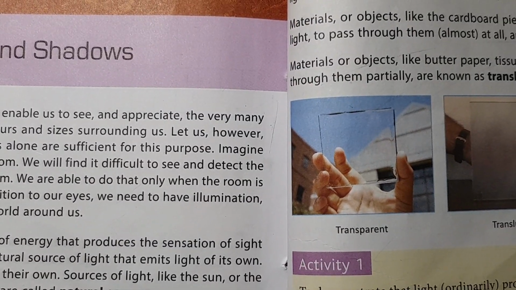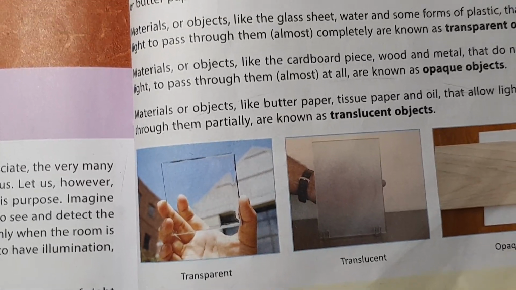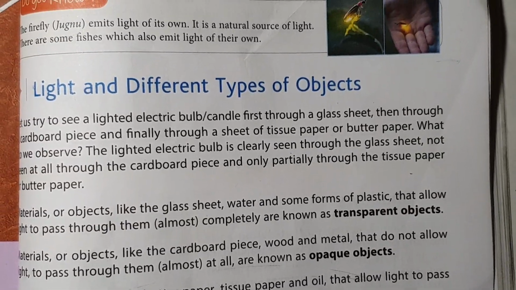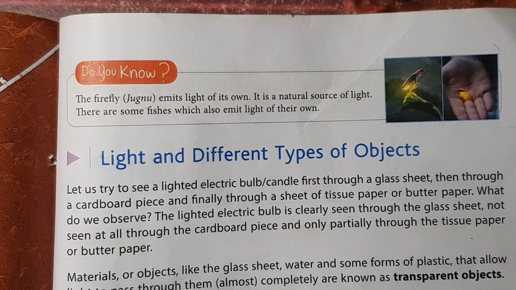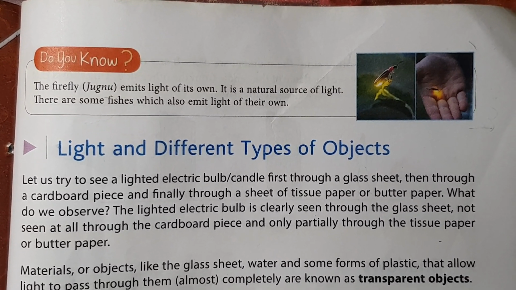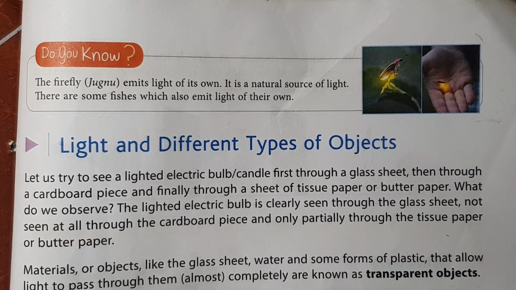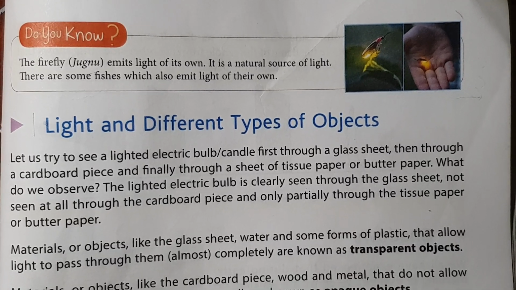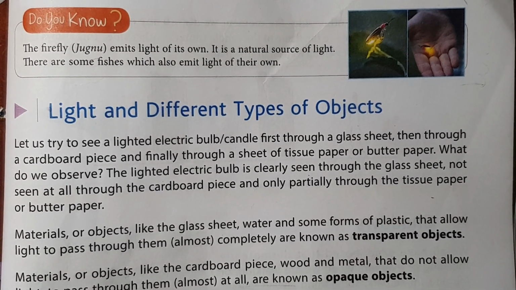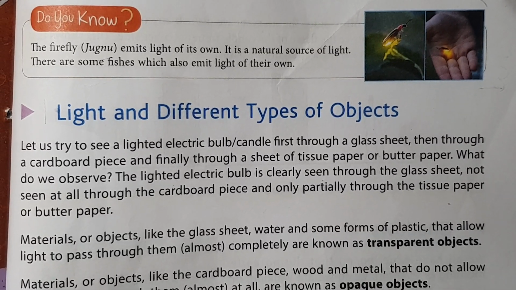And friends, as we know, there is also one insect, the firefly, which we call जुगनू. It also emits light of its own. It is a natural source of light. There are also some fishes, known as electric fish or light fishes, that emit their own light.